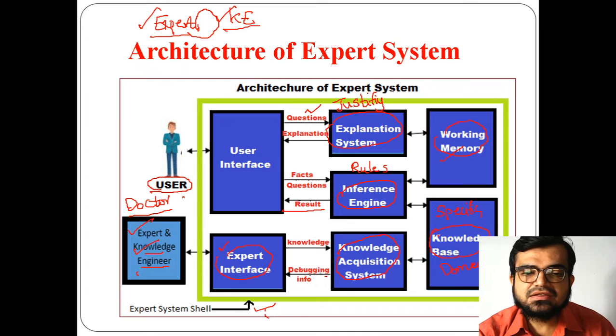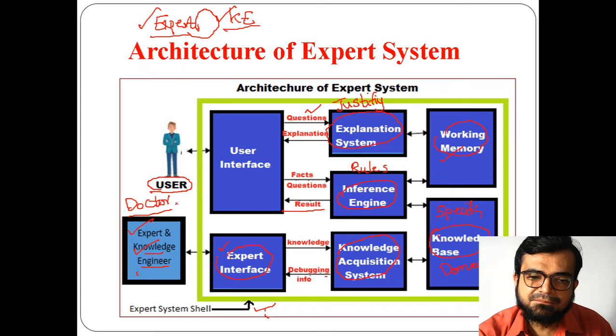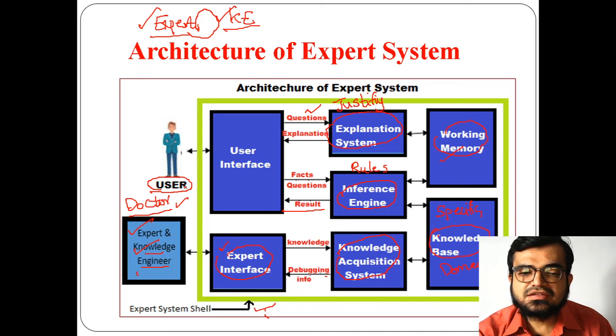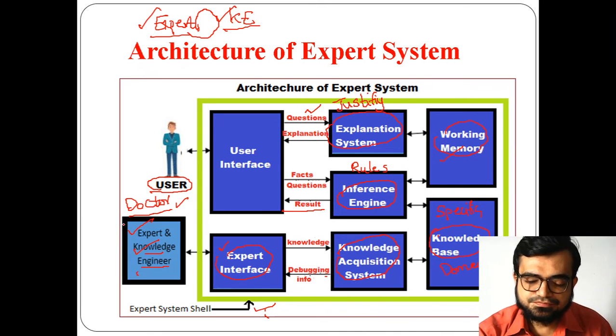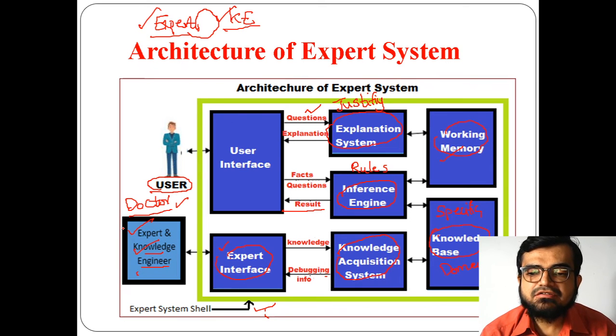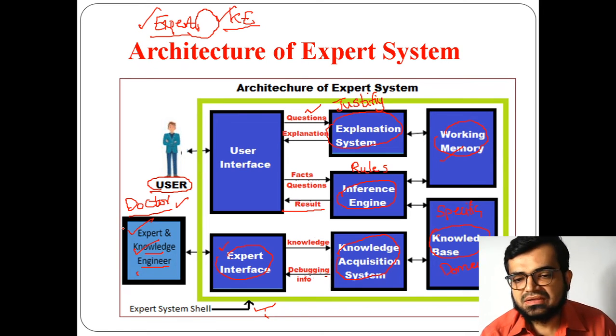But if it is related to any other domain, then the expert will change. So the doctor is not a generalized example, it is a specific example I mentioned just to understand who an expert actually is here. Remember, the knowledge engineer is the person who takes the knowledge from the expert and tries to update the knowledge base.